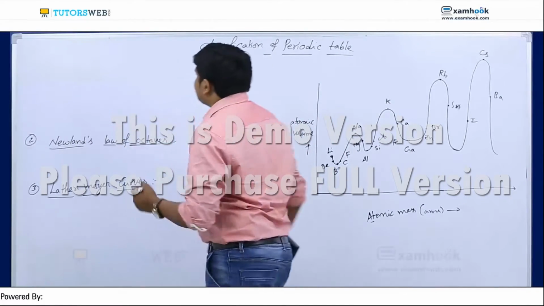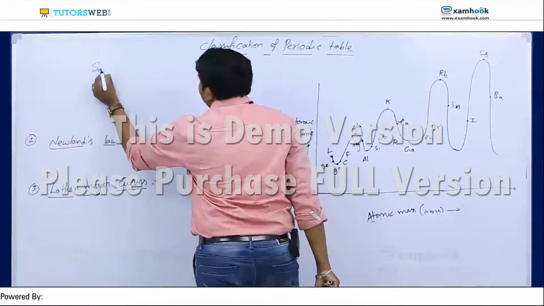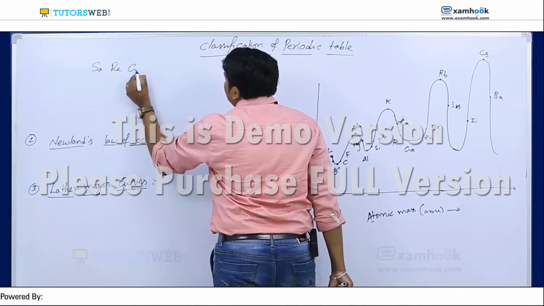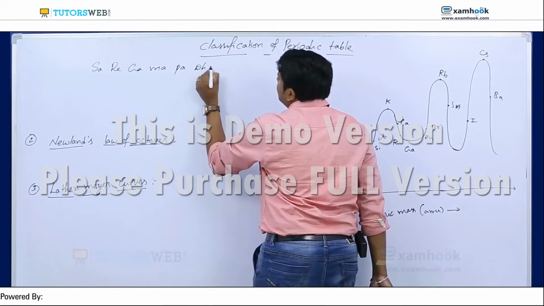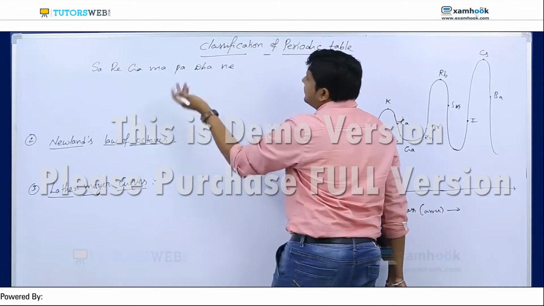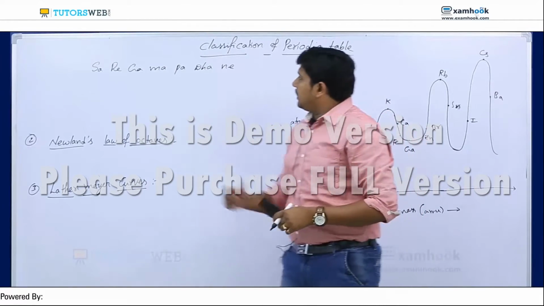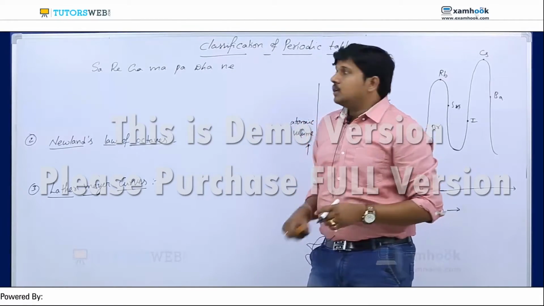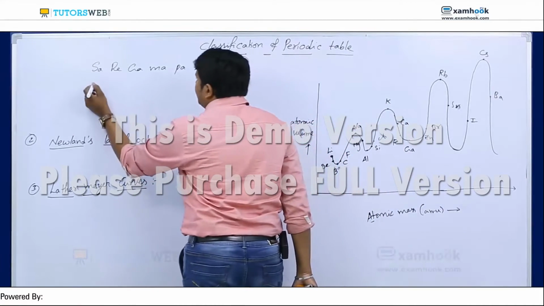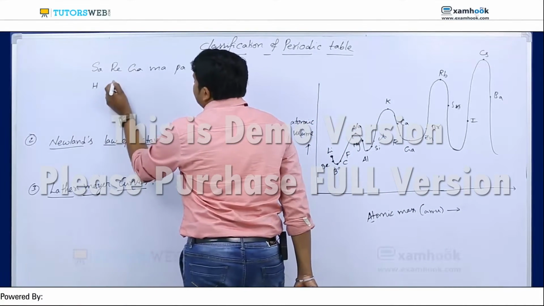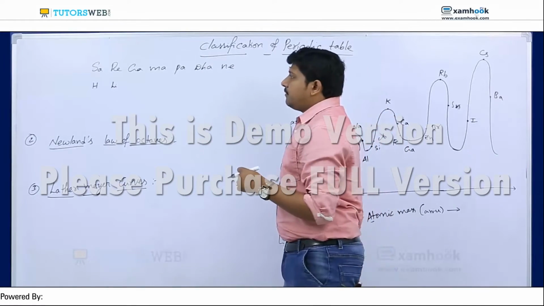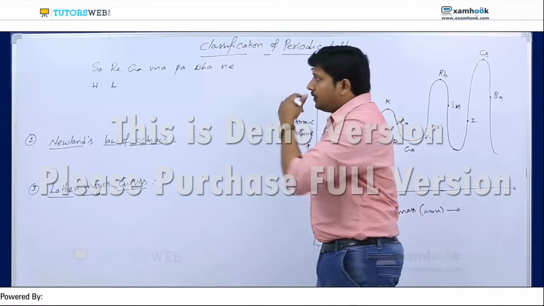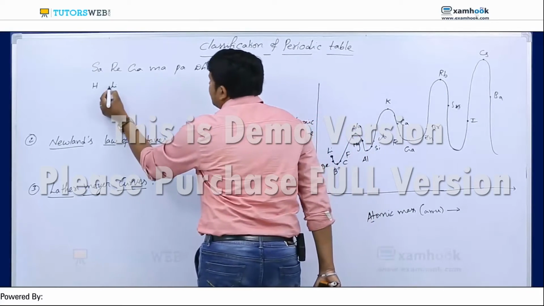Sa, re, ga, ma, pa, dha, ni. Again you will get sa. So totally here we have 7 musical notes. The same model applies if I go with hydrogen: the first one is hydrogen, the next one is lithium. Based on the mass number he classified. The mass number of hydrogen is 1, lithium is, we know, 2 plus 7.